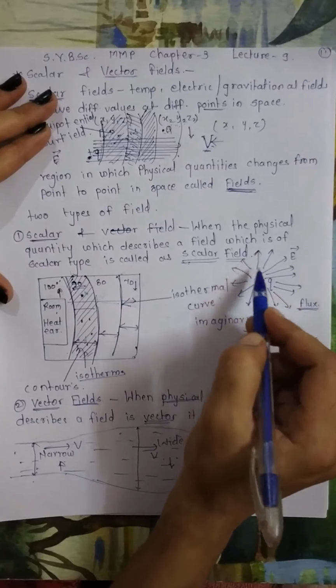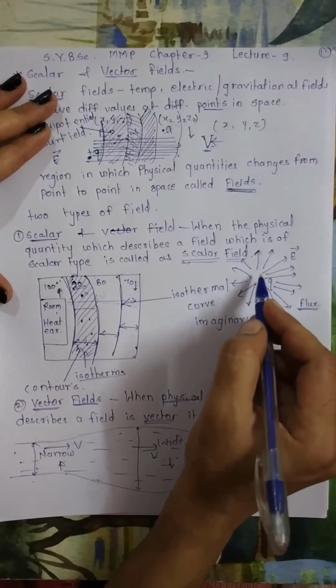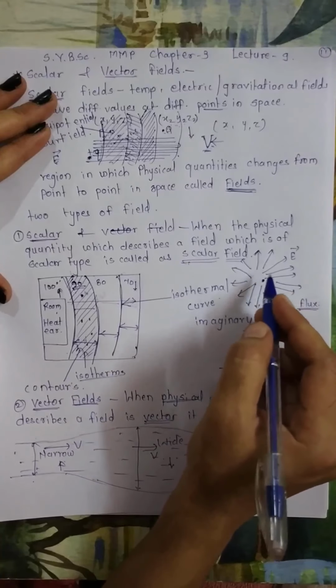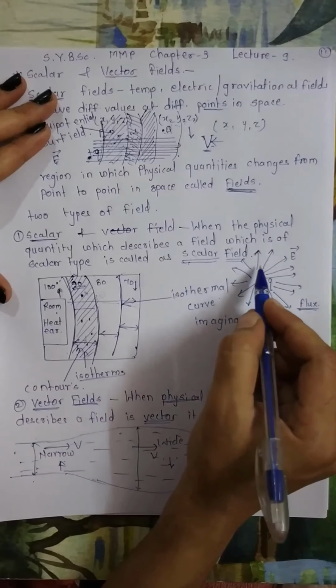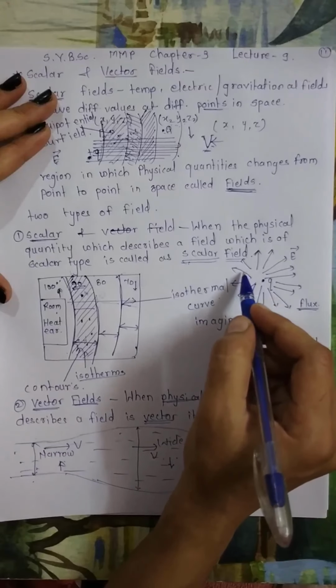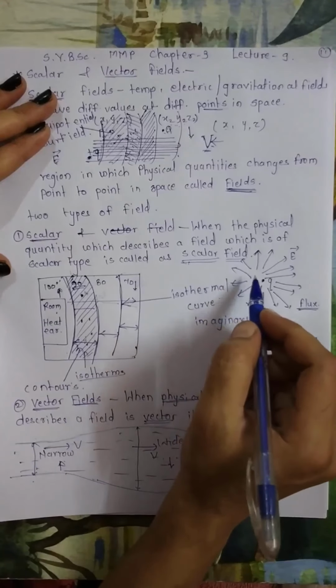See, we have given direction. So graphically a vector is represented by a line which is known as a field line or flux line. These lines are drawn in the field in such a way that if we draw a tangent at any point to this line, it will give you the direction of the vector field at that point.